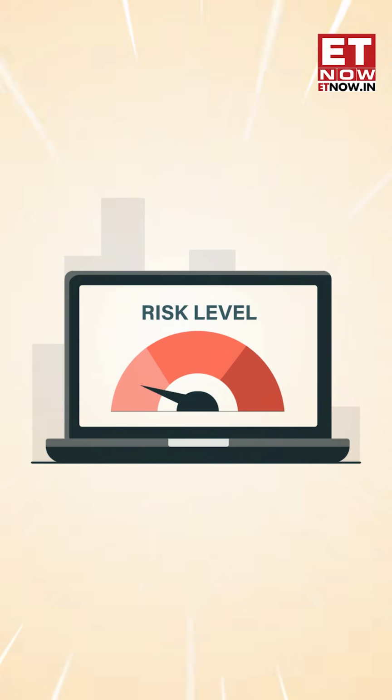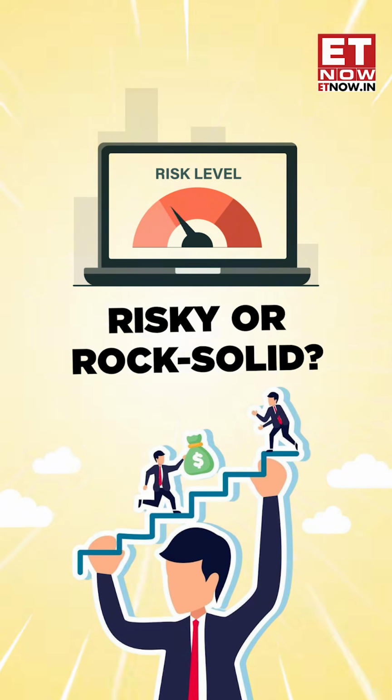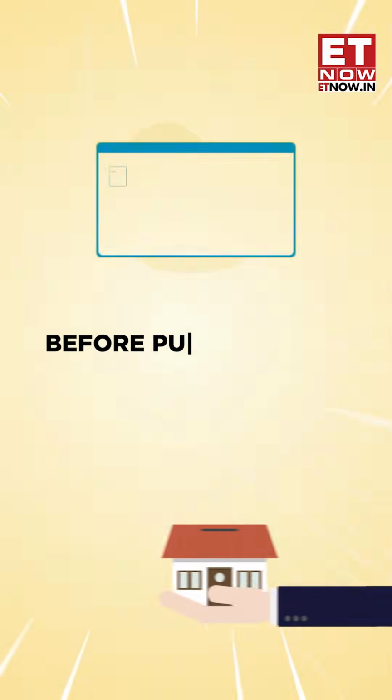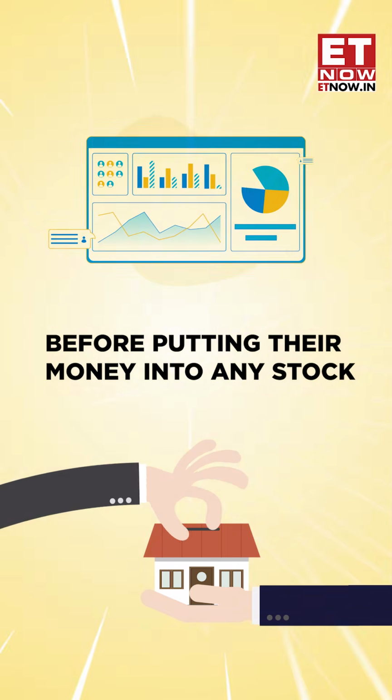What if I tell you there's one simple ratio that can instantly tell you whether a company is financially risky or rock solid? A ratio that every smart investor checks before putting their money into any stock, and you should too. Well, that ratio is called debt to equity ratio, or DE ratio.